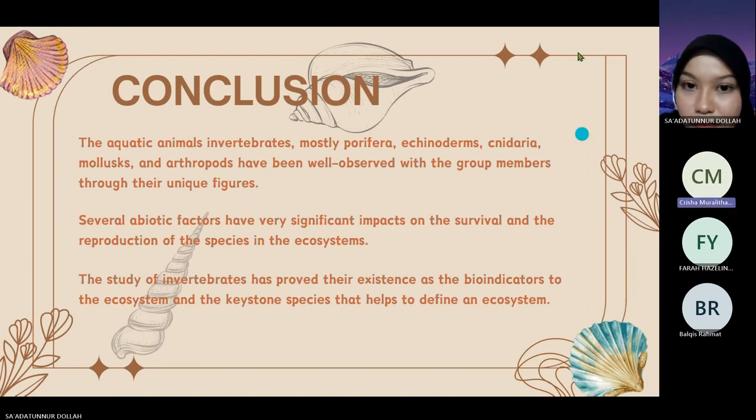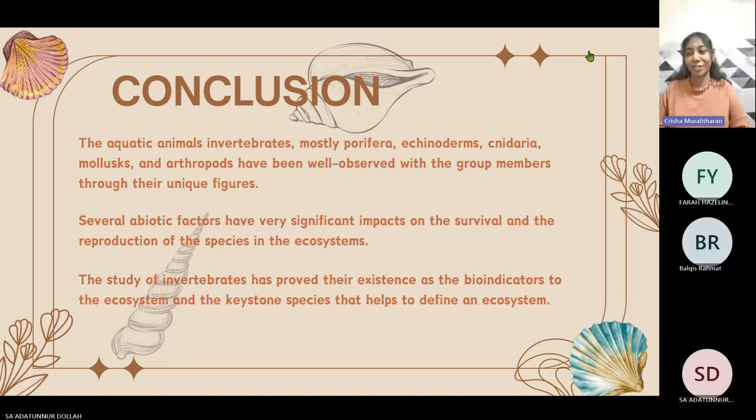As a conclusion, the aquatic invertebrates, mostly porifera, echinoderms, cnidaria, mollusks, and also arthropods have been well observed by the group members through their unique features, and several abiotic factors have very significant impacts on the survival and the reproduction of the species in the ecosystems. The study of invertebrates has proved their existence as bioindicators to the ecosystem and the keystone species that help to define an ecosystem.